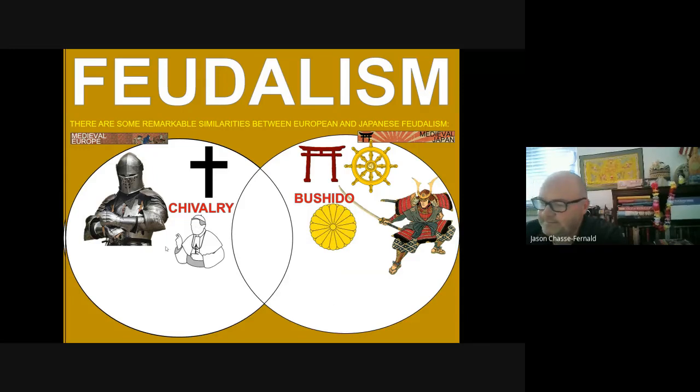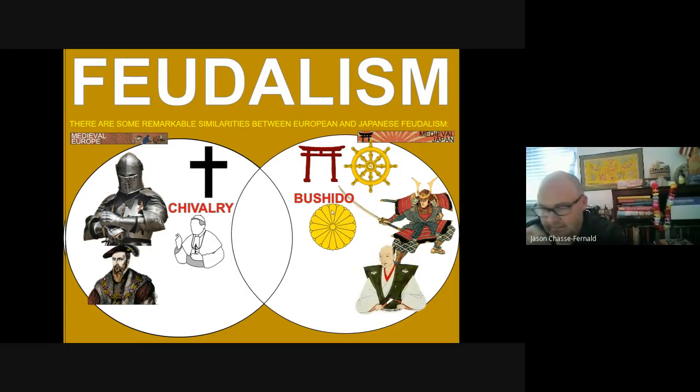This is the religious leader for Western Europe anyway. So this is the Pope, the head of the Roman Catholic Church. And this is our symbol for the emperor in Japan. When our course begins, by the year 1200, the emperor is really a religious leader, the religious head, because the shogun has power.